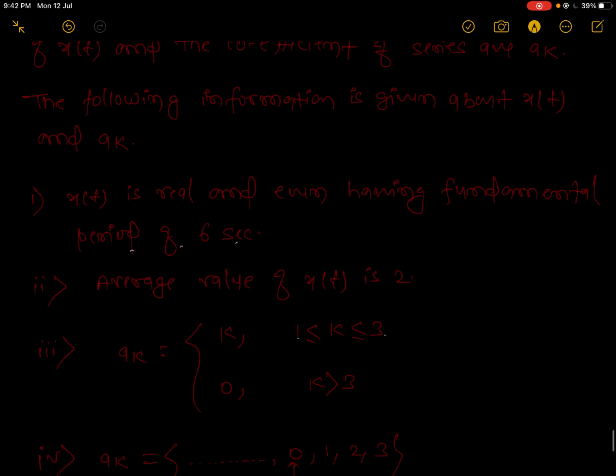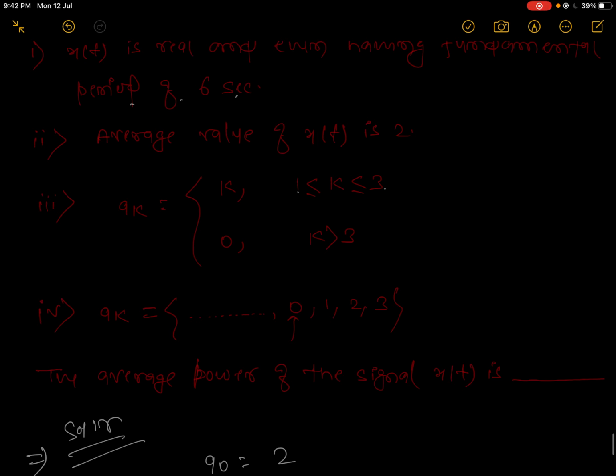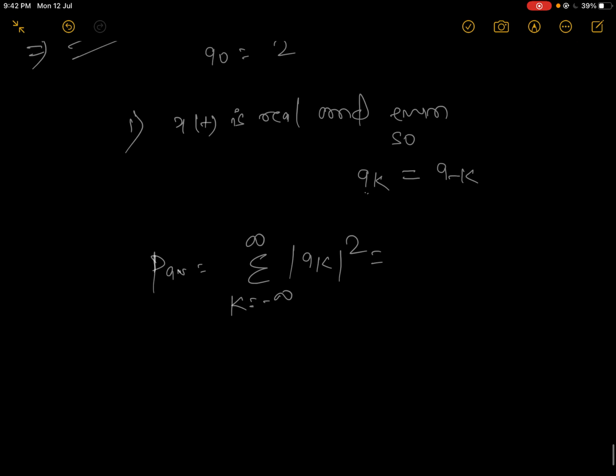Here check it. Your signal is defined for k from 1 to 3. So we can take k from minus 3 to 3 of mod of ak whole square. Then check what will happen.